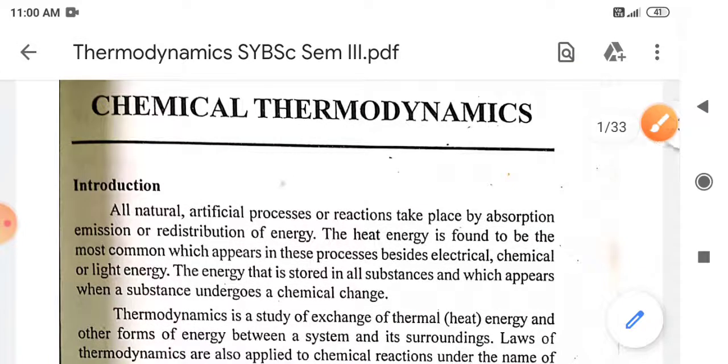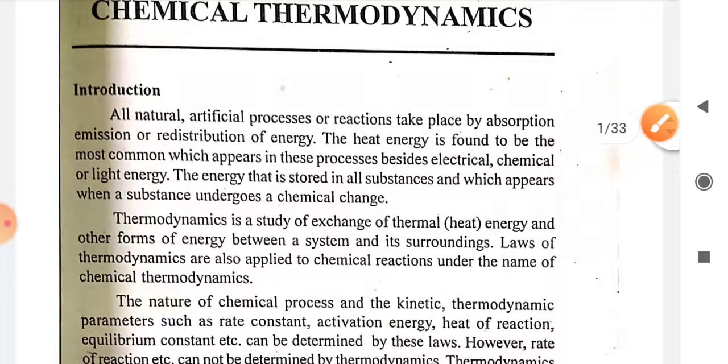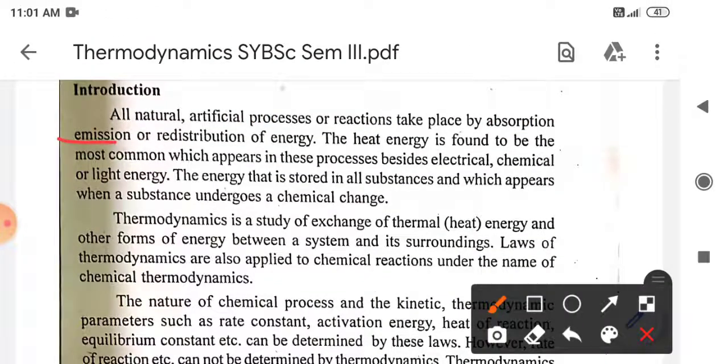So this is the introduction of chemical thermodynamics. This thermodynamics is dealing simply with the motion of heat. All the natural as well as artificial processes or reactions take place by either absorption of heat, emission of heat, or redistribution of heat energy.